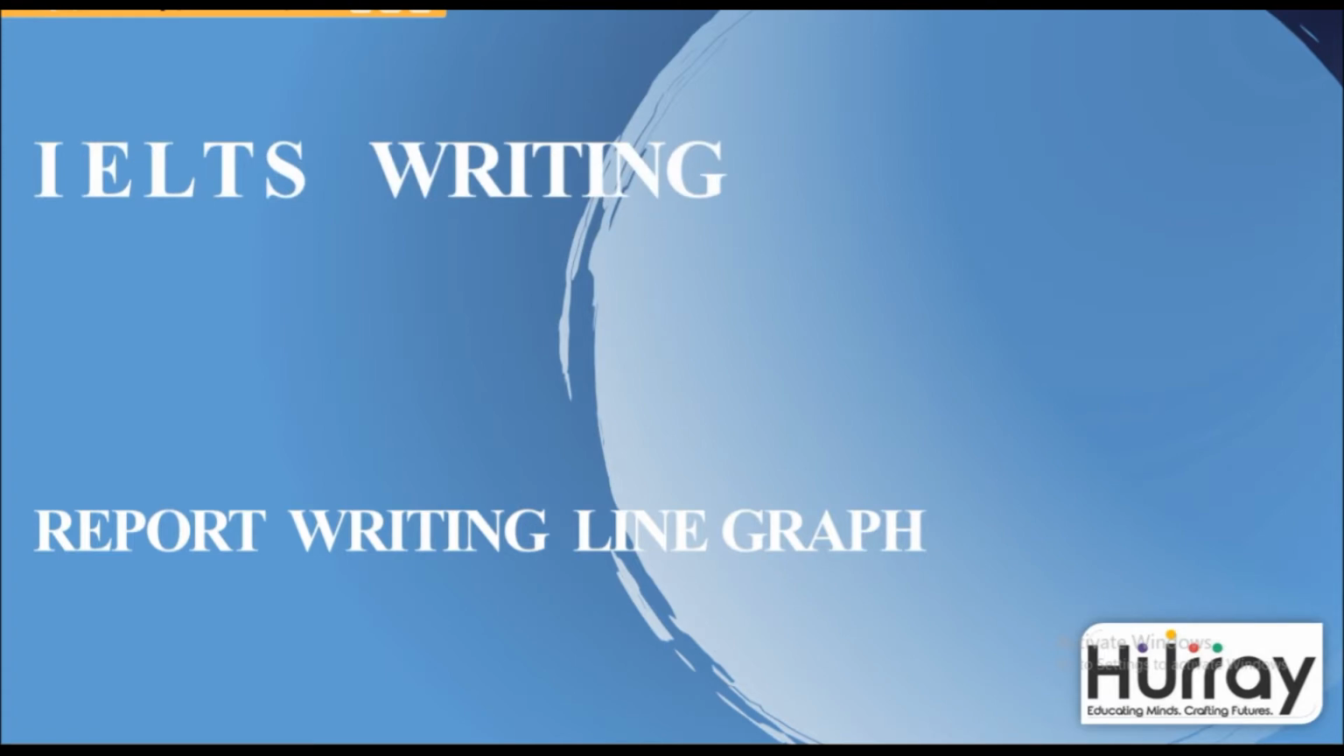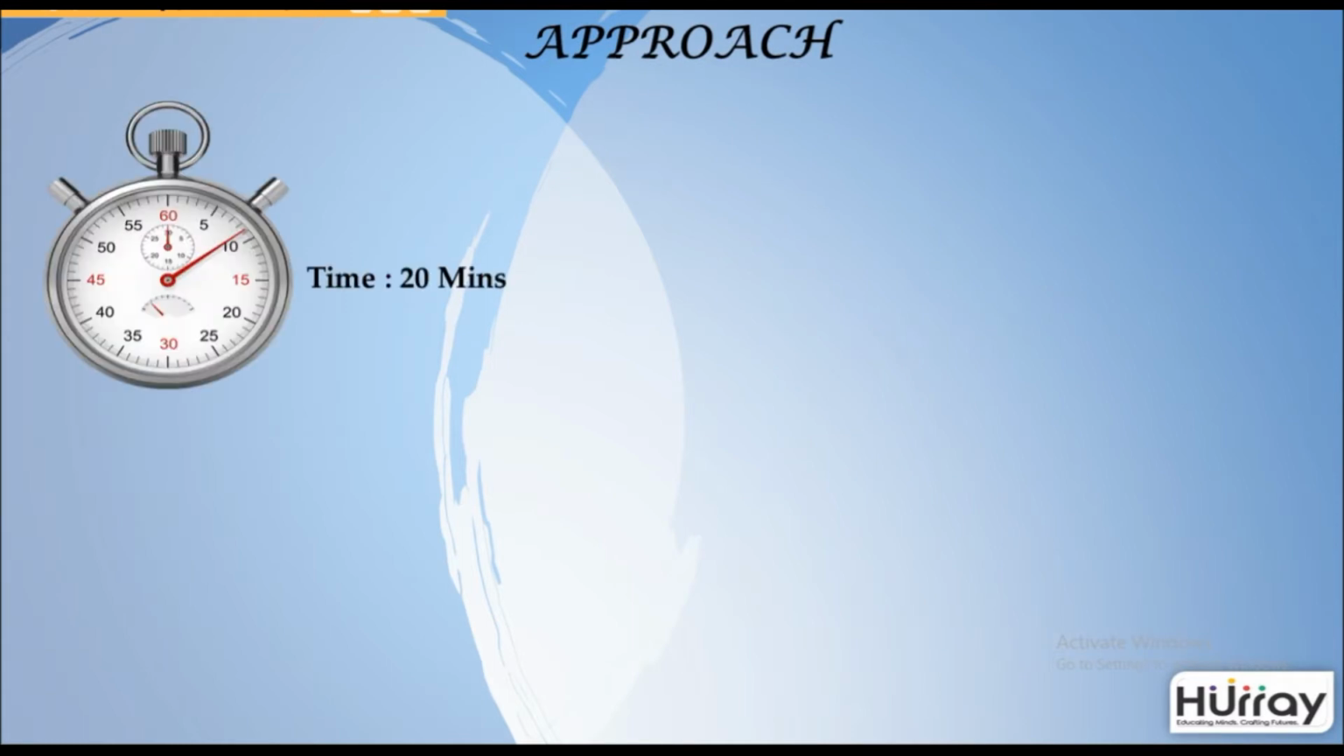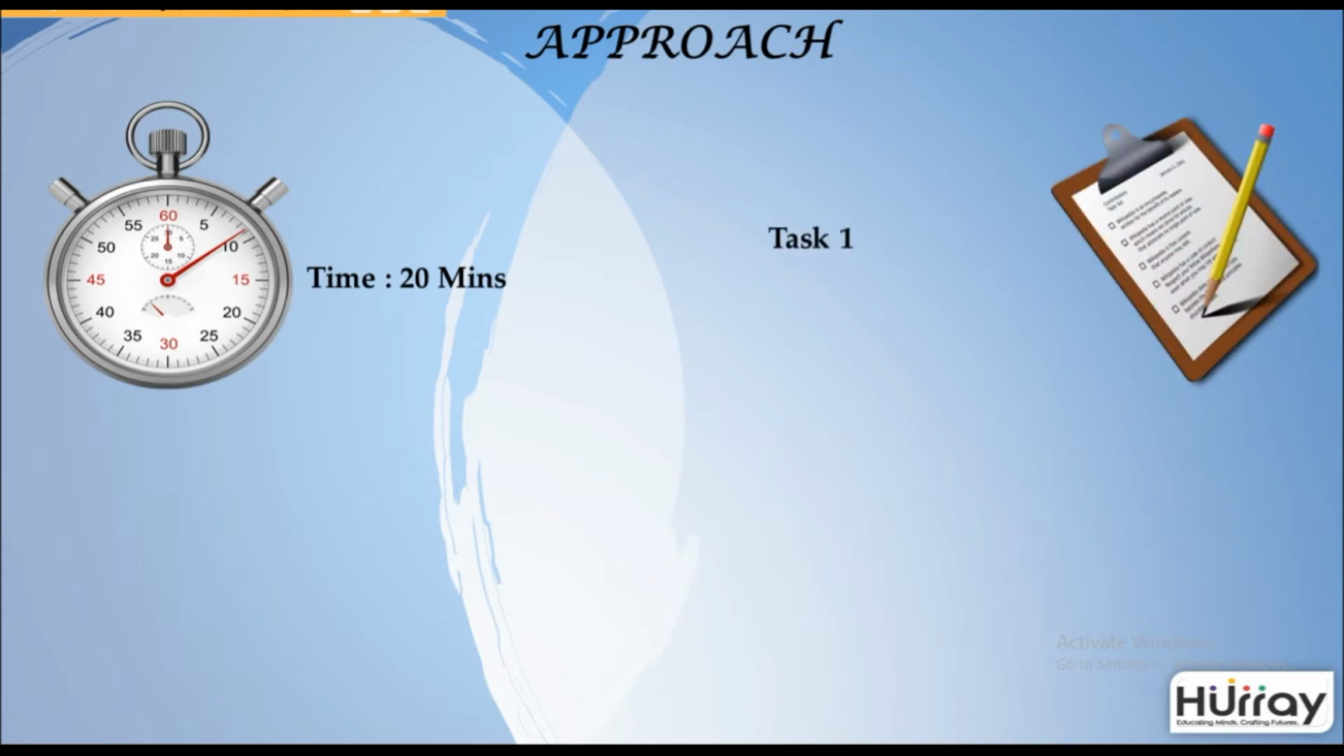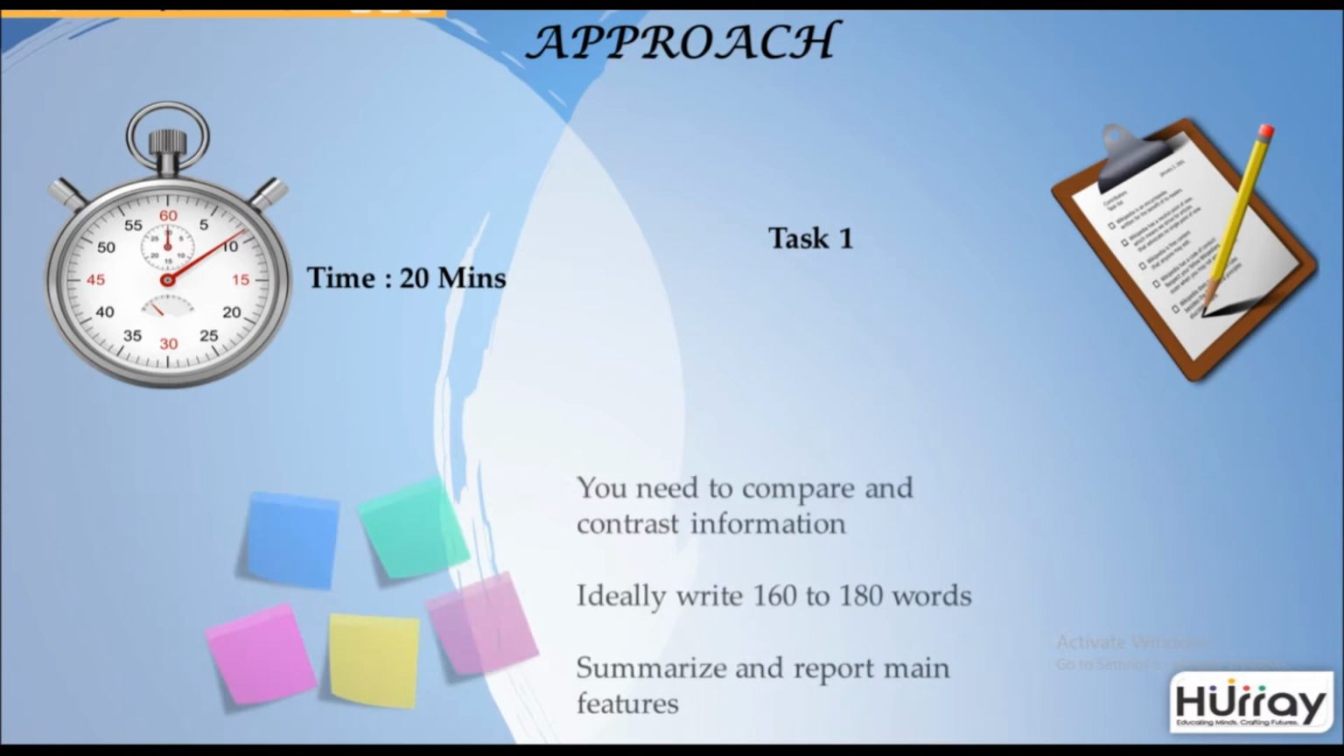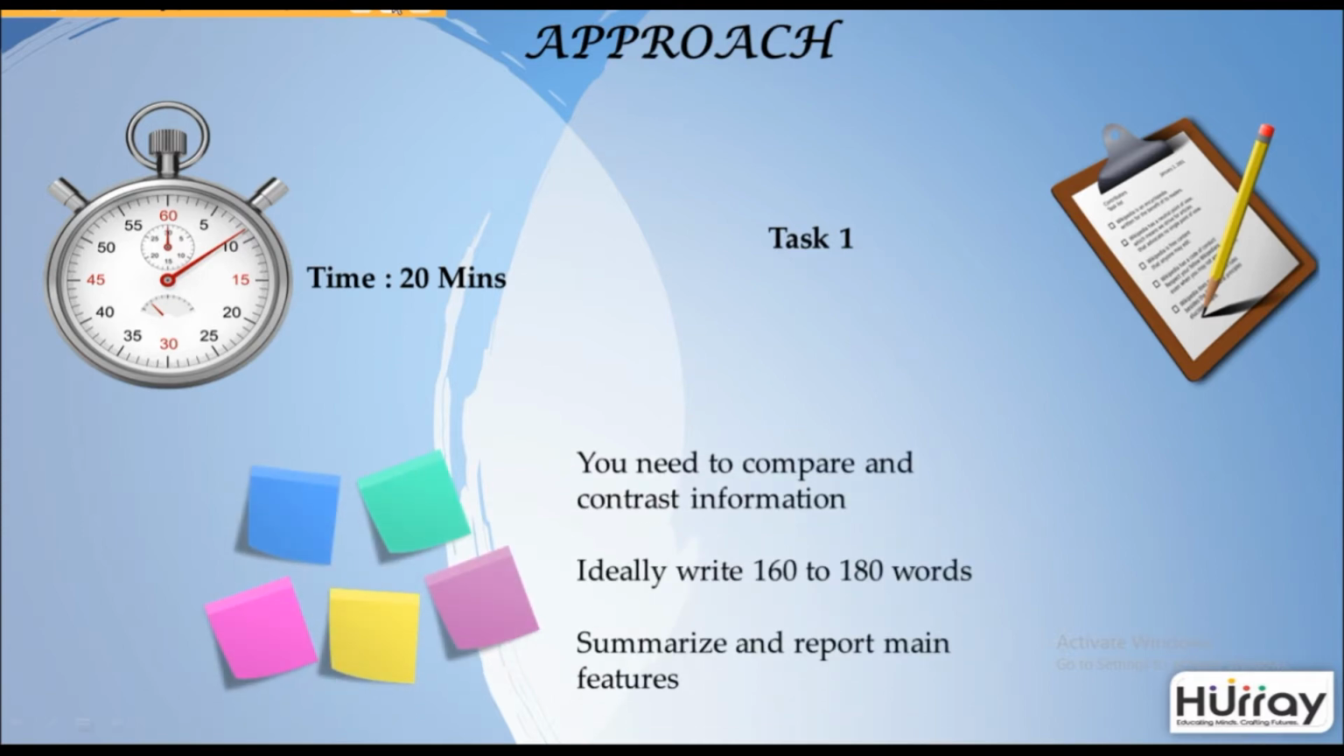IELTS writing, task 1. Report writing, line graph. The time limit for this is 20 minutes. You will be given one task. You need to contrast and compare information. Ideally, you are suggested to write 160 to 180 words, summarize and report the main features.